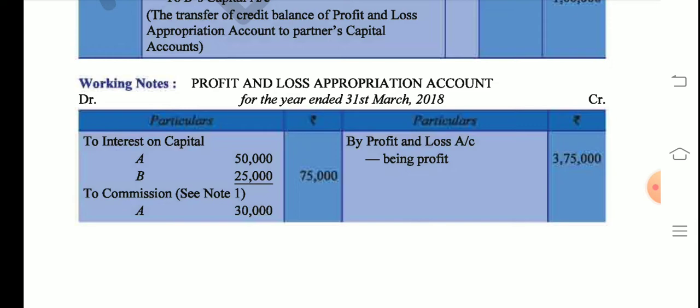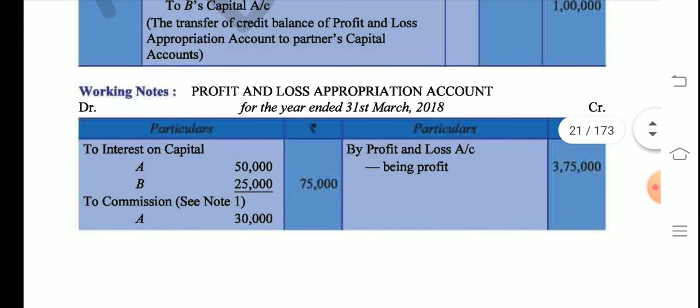Okay, now commission of A would be given after charging interest on capital. Remember this point. So what was interest on capital? Interest on capital for both the partners is 75,000, right? So the commission will be calculated in such a way that this amount is subtracted. That means from 3,75,000 we have to subtract 75,000, because A has to be given commission on the amount that we get after interest on capital. So we deduct 75,000 from 3,75,000, and we get 3 lakh here.